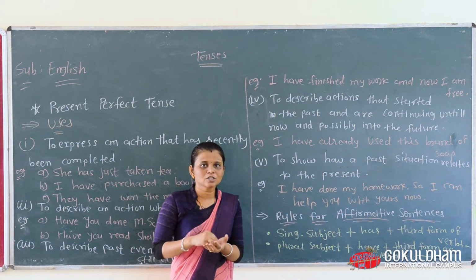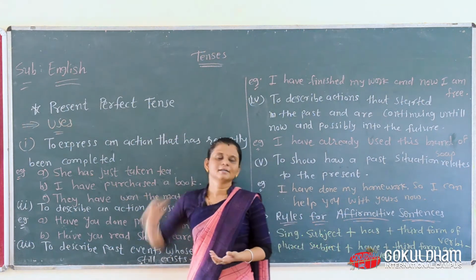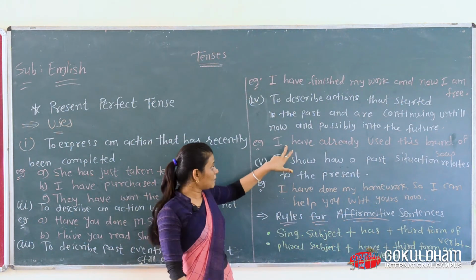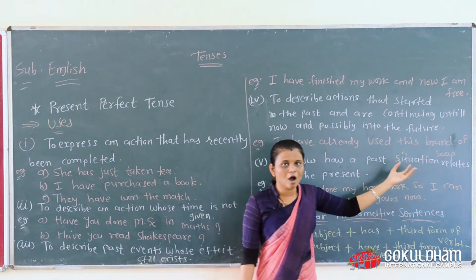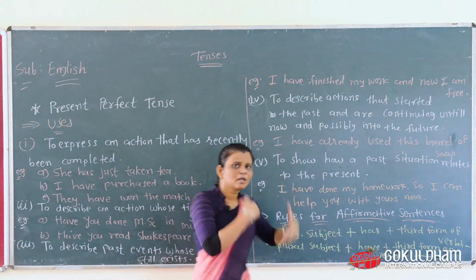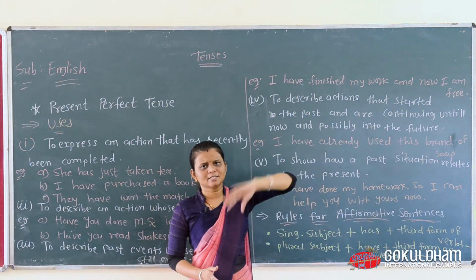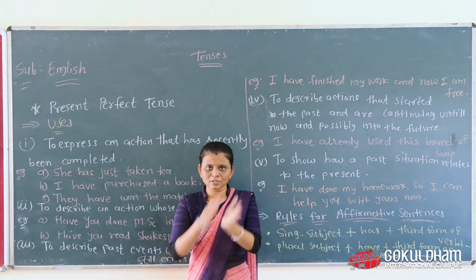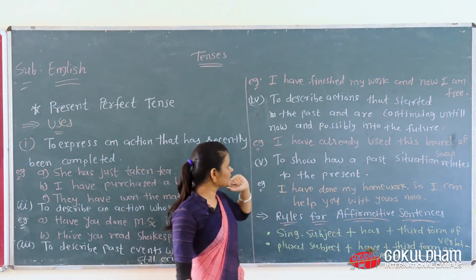This kind of action you can also express using this tense. One example of it, I have already used this brand of soap. You have already used it, and that doesn't mean you are not using it now or will not use it in the future. You may like to use the same brand of soap in the future also. At that time, we use this tense.